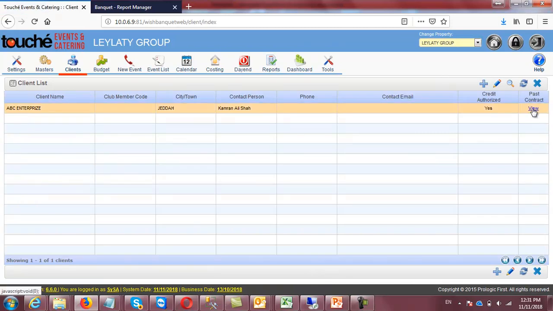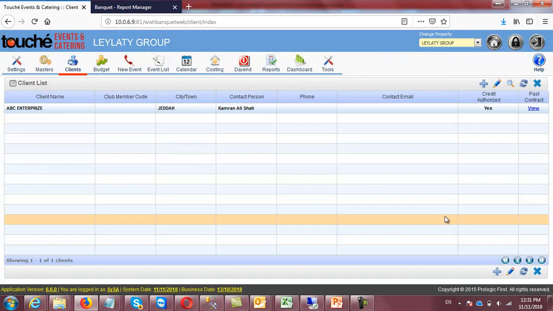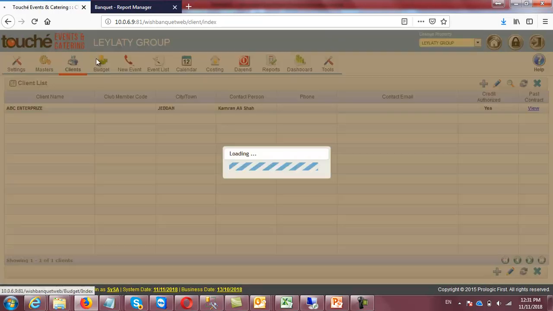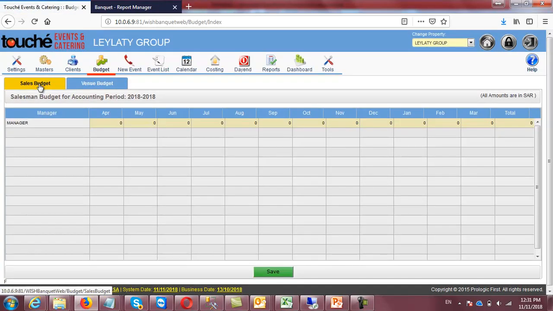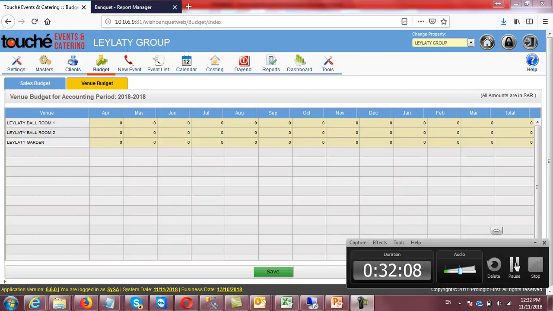Okay, here is a very important and attractive feature: you can go to the past contract. For example, from this client you are getting many businesses in different slabs of time, so respectively for all the businesses, how much revenue you have earned from this client, it will give you the figures. Okay, in the budgets, the sales director can define for all their managers the budgets month wise, hall wise also, they can maintain it, and respectively they can take the reports. Okay, so this is the master data related to the event and catering system.